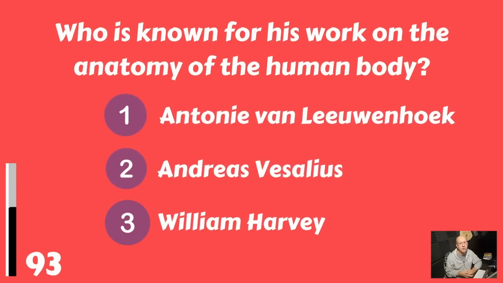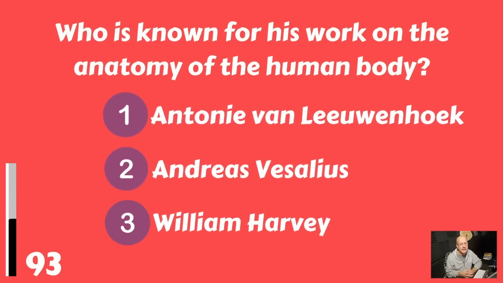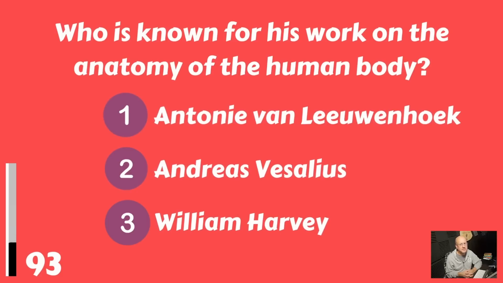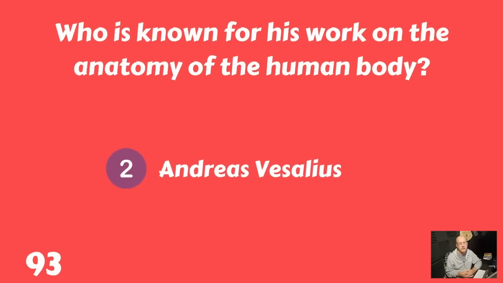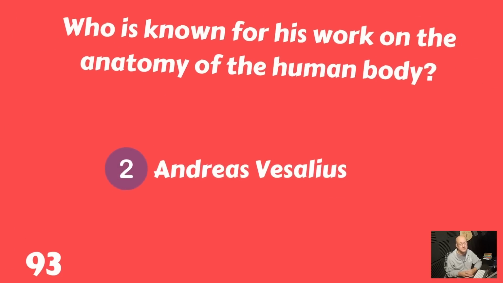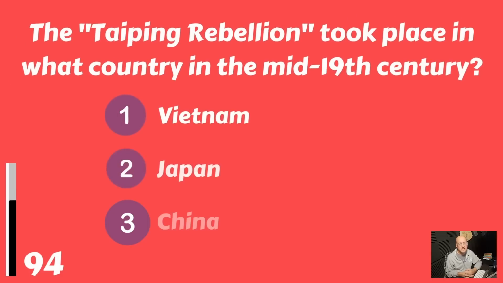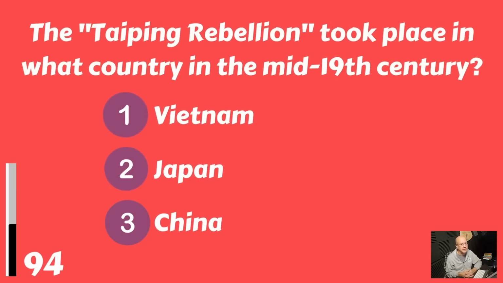Who is known for his work on the anatomy of the human body? Antony von Leeuwenhoek, Andreas Vesalius, or William Harvey? And that would be Andreas Vesalius. The Taiping Rebellion took place in what country in the mid-19th century?